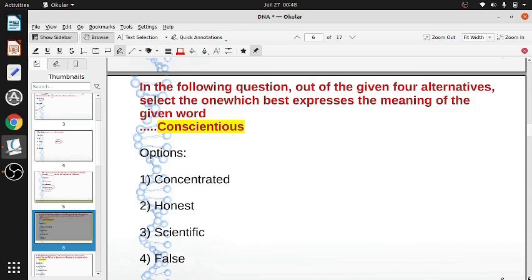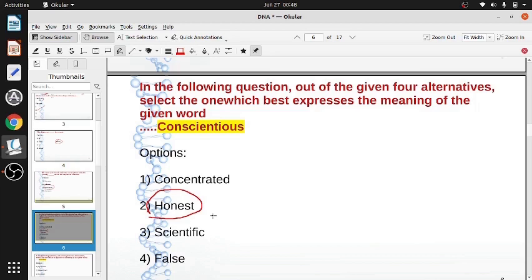So what is connected with bibek and conscience? It cannot be concentrated. It cannot be scientific. Bibek is nothing scientific. It cannot be false. So bibek is only honesty. The only possible meaning here is honest. There could be other meanings. They are not given. It could be scruple. It could be several other words, but here the word given is honest. Honest, truthful, you can say. So bibek is always connected with the good quality, and the only good quality here is honest.